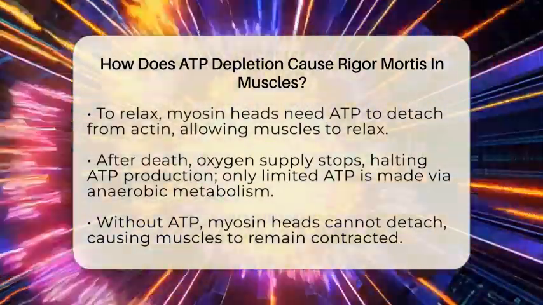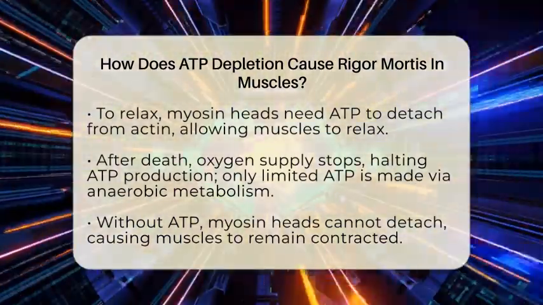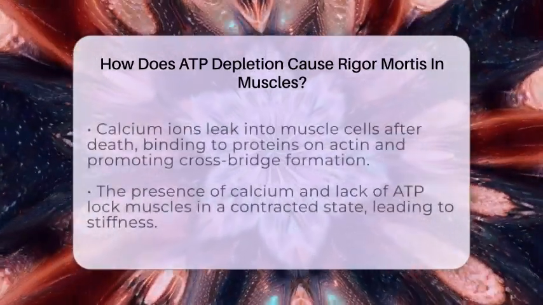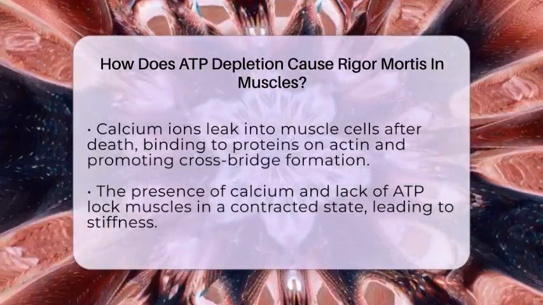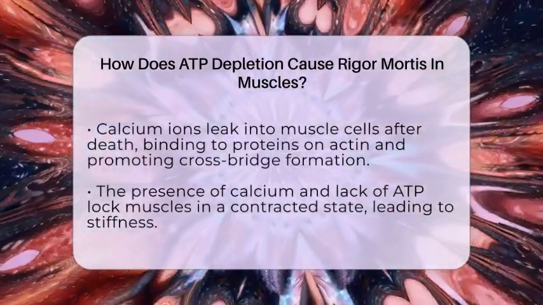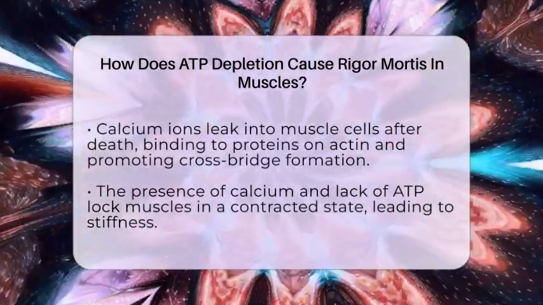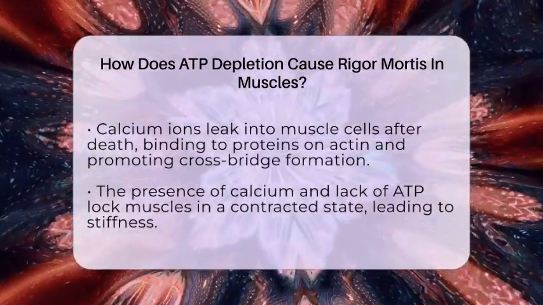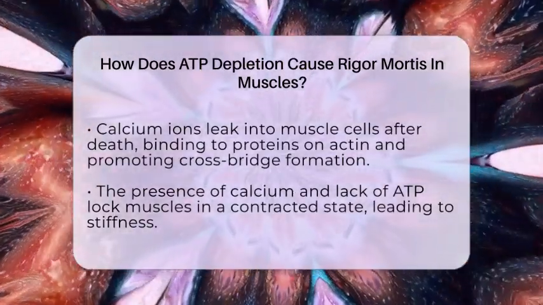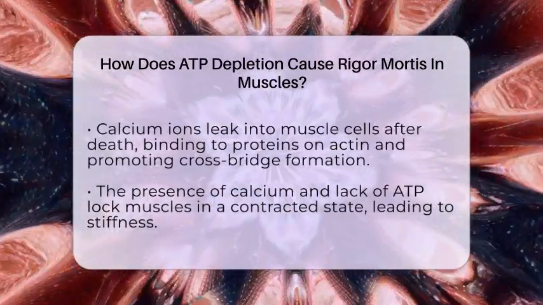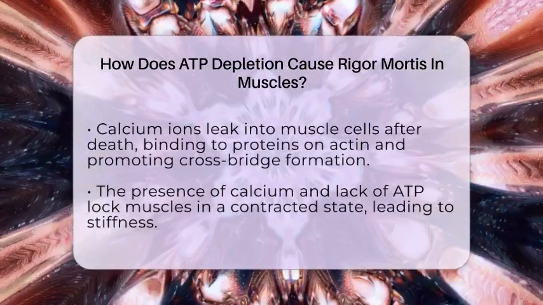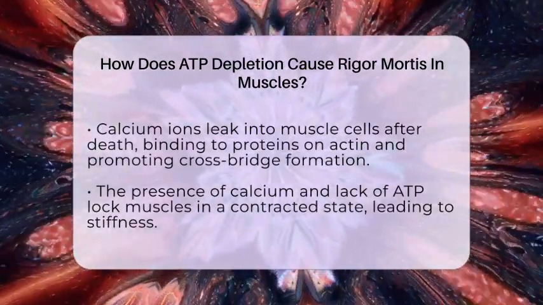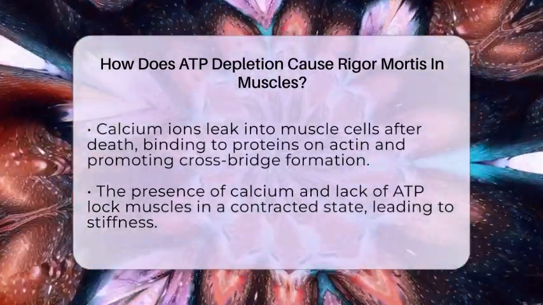Another part of the process involves calcium ions. After death, the muscle cell membranes and the sarcoplasmic reticulum, which stores calcium, break down. Calcium leaks into the muscle cells and binds to proteins on actin filaments. This promotes the formation of stable crossbridges between actin and myosin, locking the muscles in a contracted state. Since ATP is needed to break these crossbridges, their formation without ATP keeps the muscles stiff.